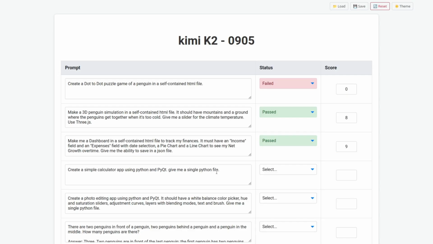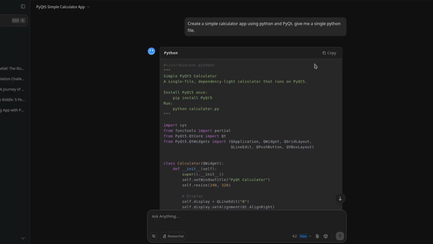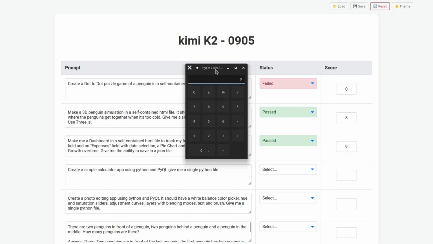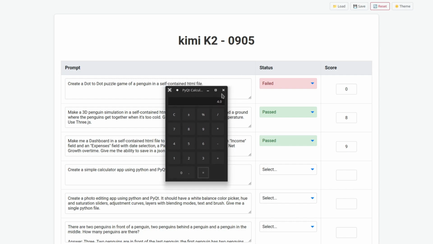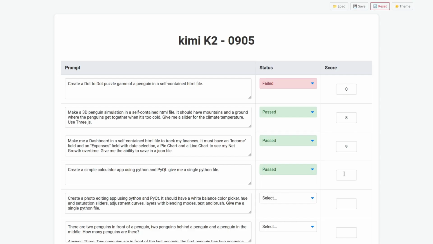Create a calculator app using Python and PyQt. Give me a single Python file. Okay, so it finished. Let's copy the code. Okay, so here's the calculator. Let's test it. So 2 plus 2 equals 4. Perfect. It doesn't give me a history and it added this extra decimal. So this is definitely a pass.